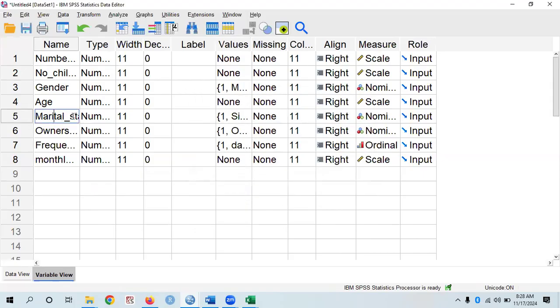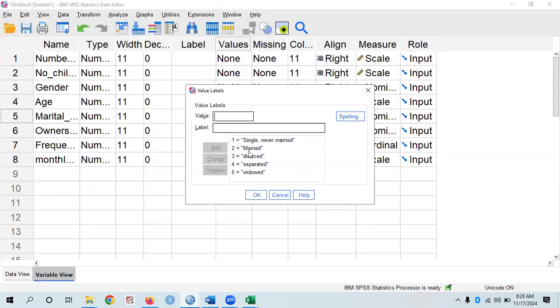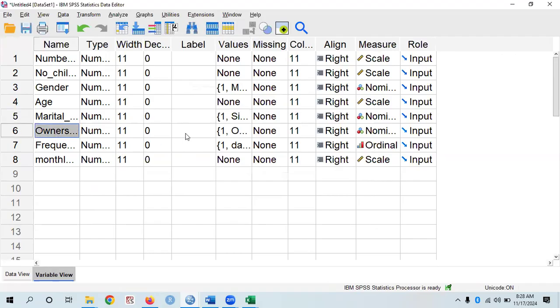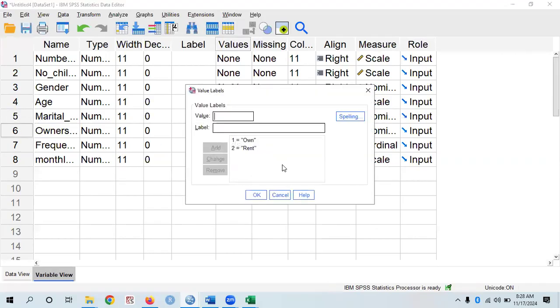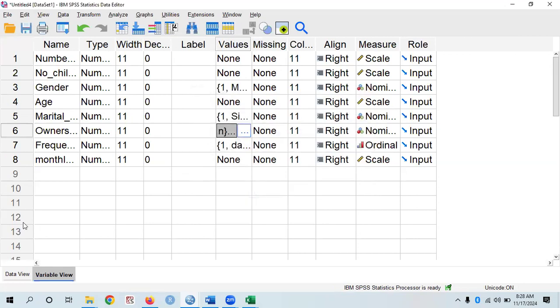Likewise, we have marital status. We have married as two, single, never married as one, divorced, and the likes. And we also have ownership, where one is for own and two is for rent. Those are the things we need to work on.